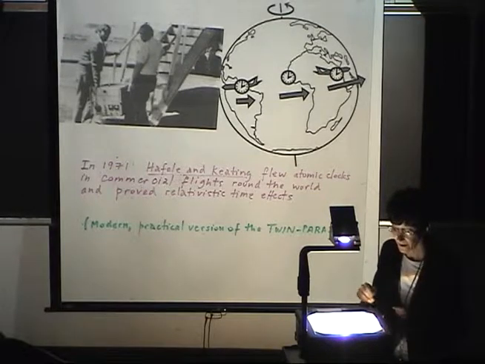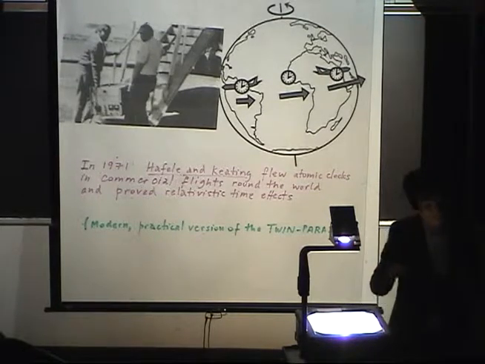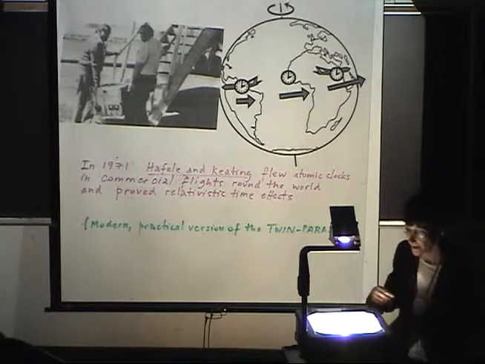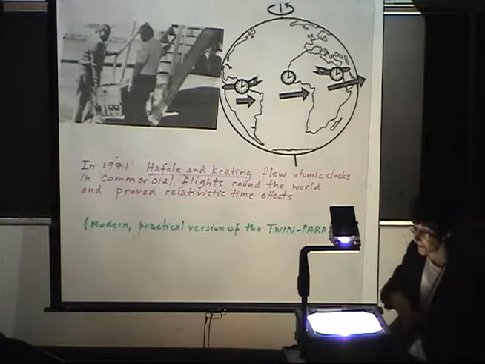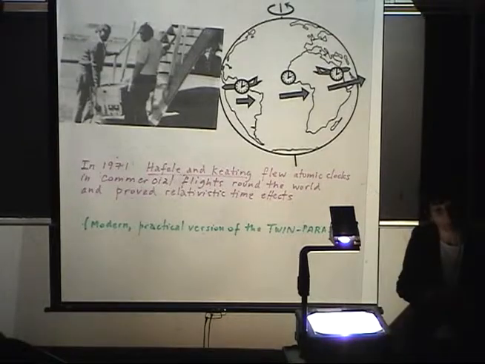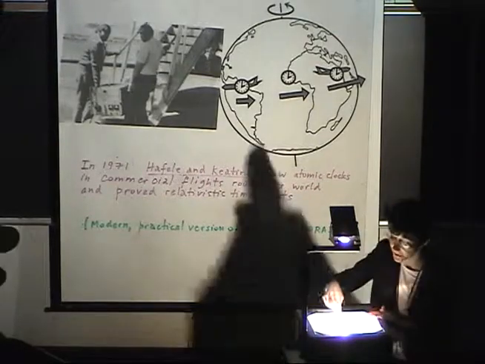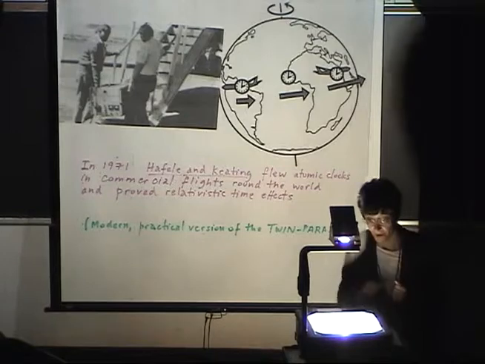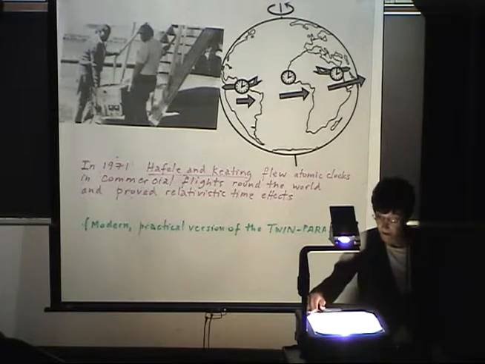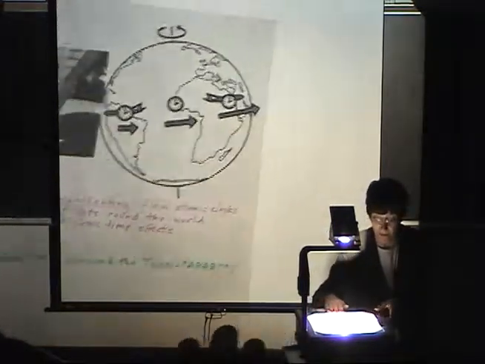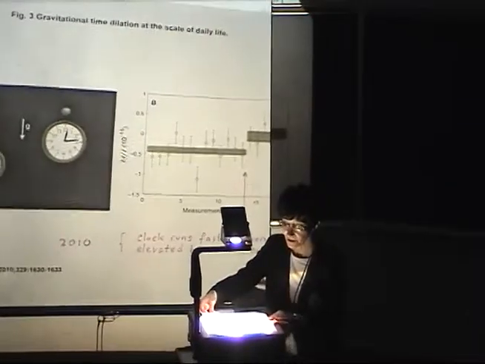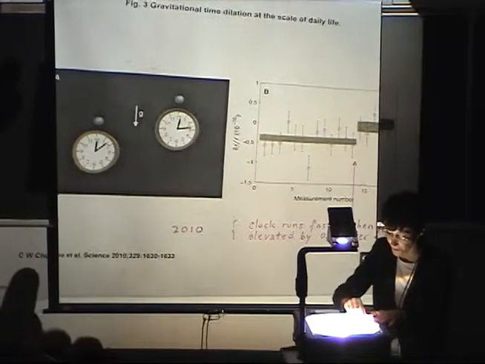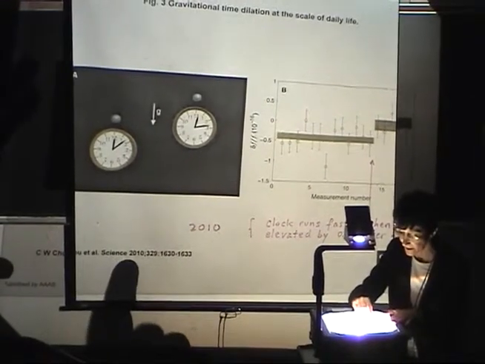They had two identical clocks, synchronized. One stayed put, stayed on Earth. The other went on a trip and came back. But in this case, the velocity is just the velocity of commercial airplanes instead of relativistic speeds. But this is a version of the twin paradox. So nowadays, we can do much better. And in 2010, one can measure, and here you can see the reference, Chu et al. in Science, 2010.